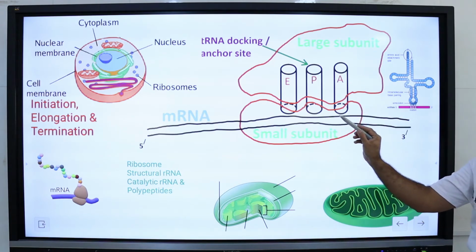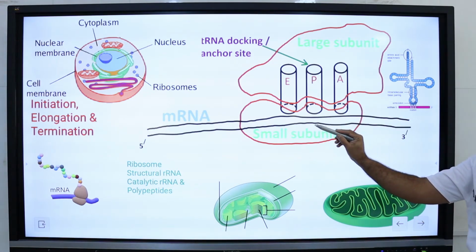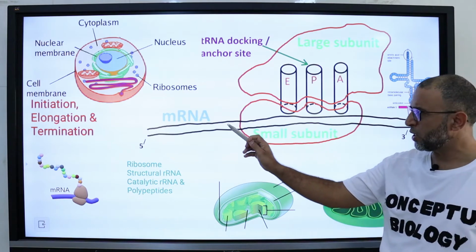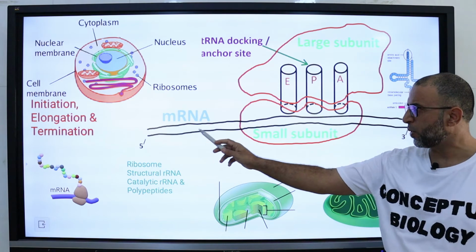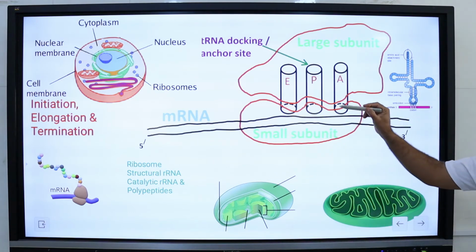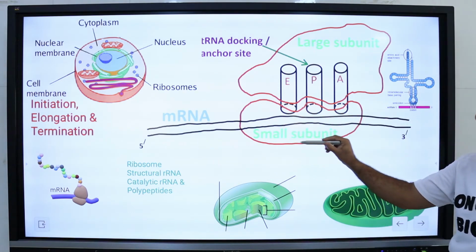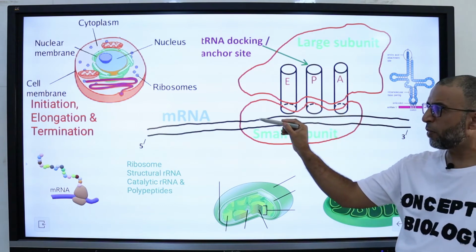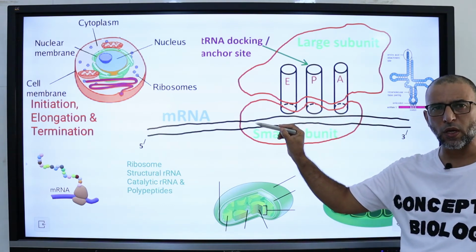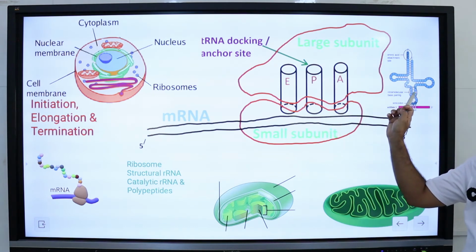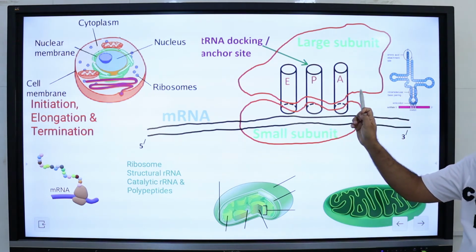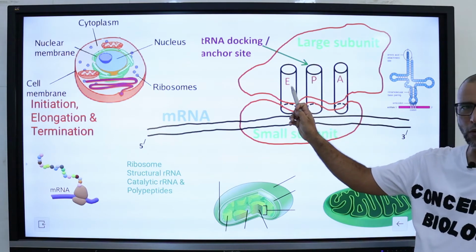One binding site of the ribosome holds the messenger RNA template strand. As we can see, this is the messenger RNA molecule, which is directed from 5 prime to 3 prime, and the small ribosomal subunit binds with the mRNA template strand. The rest of the 3 binding sites accommodate tRNA molecules at the A site, P site and E site.